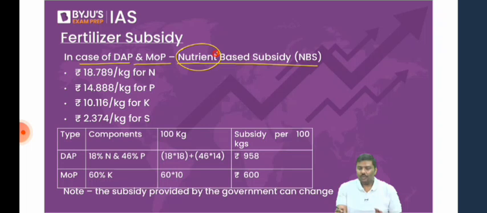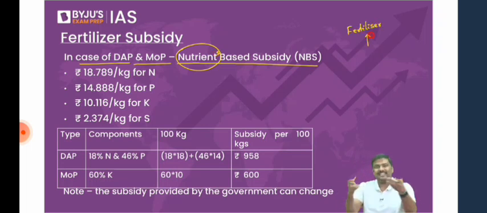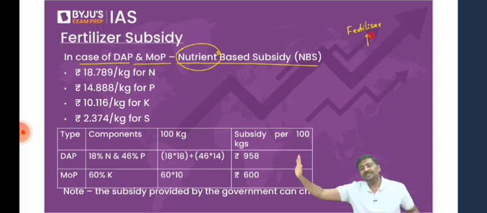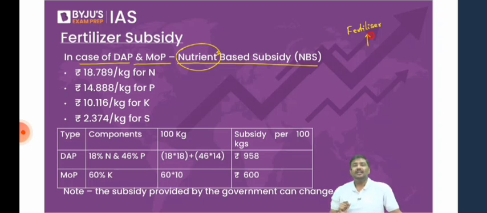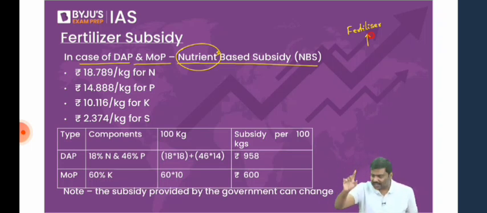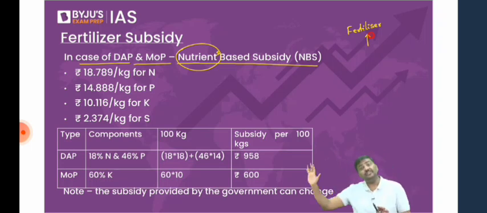All of you know now, what is a fertilizer? Fertilizer is basically nothing but nutrients. Any problem with this? Let me know. So, the Government of India will notify if you are using nitrogen, 1 kg, how much subsidy will be provided. If you are going to use sulfur for 1 kg, how much subsidy will be provided. If you are going to use, let's say, phosphorus, potassium for 1 kg, how much subsidy will be provided. The government will notify, the government will decide it.